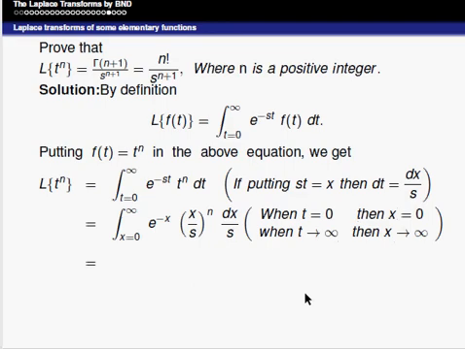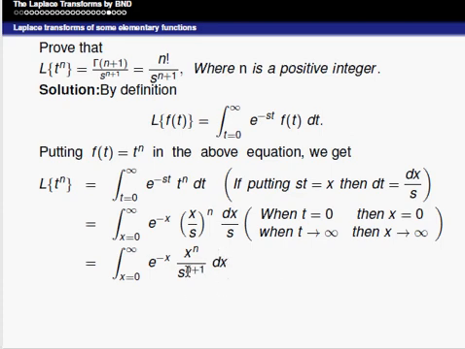Therefore, that is equal to integral from 0 to infinity e power minus x, x to the power of n, here s to the power of n into s, that is s to the power of n plus 1, into dx. So, what we have to integrate with respect to is x.